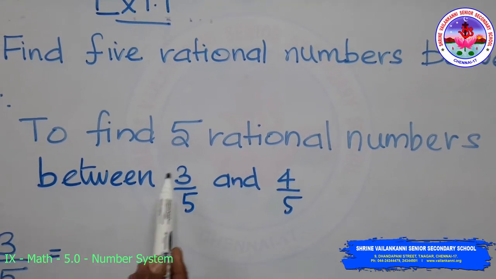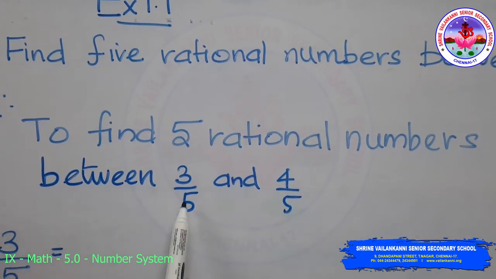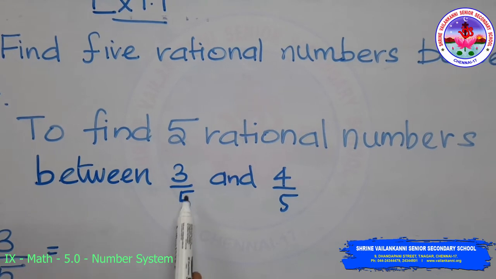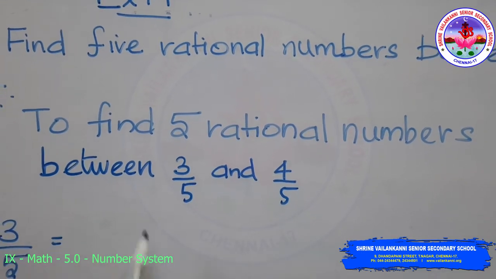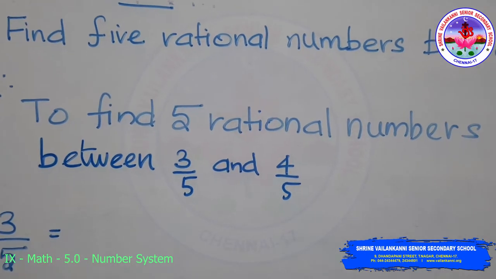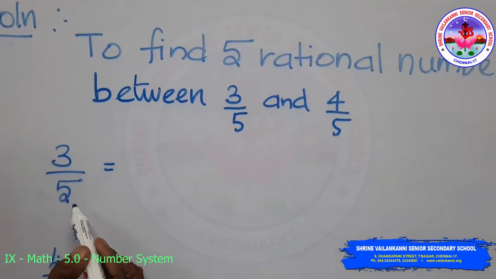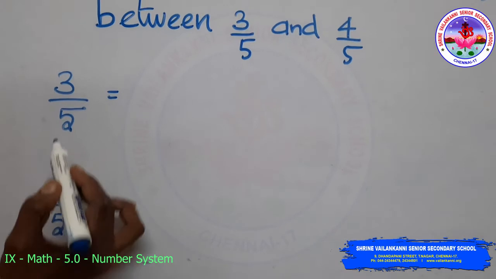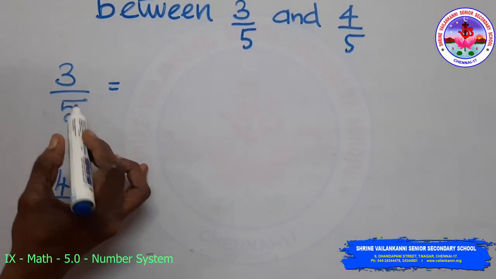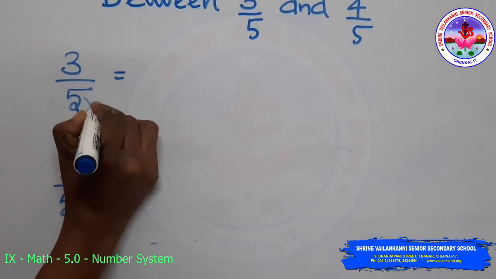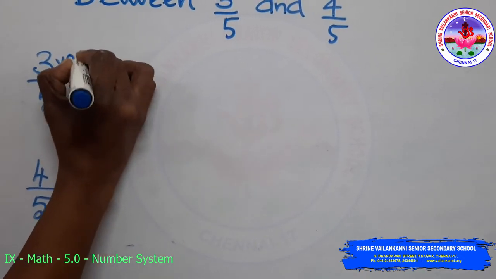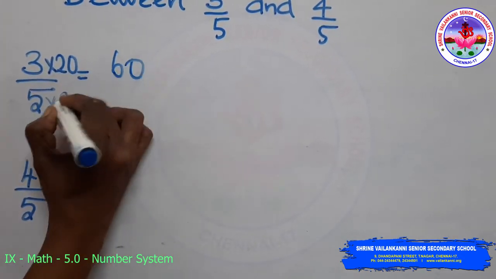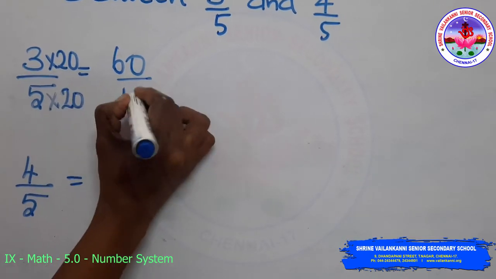As I told you in the previous second problem, we are making the denominator 100 so that it is easy for us to find the 5 rational numbers. So I am writing 3 by 5 here and 4 by 5. I want to make the denominator 100, so I am multiplying this with 20. So the numerator also 20. So I will get 60 by 100.